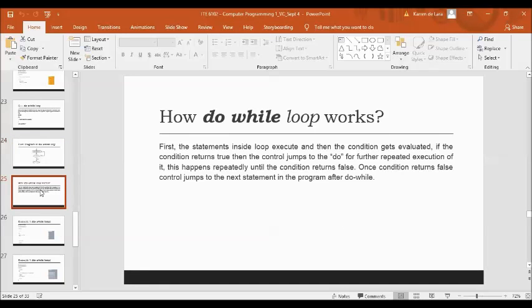So here, how do do-while loops work? First, the statement inside the loop executes, and then the condition gets evaluated. If the condition returns true, then the control jumps to the do for further repeated execution of it. This happens repeatedly until the condition returns false. And once the condition returns false, control jumps to the next statement in the program after the do while.